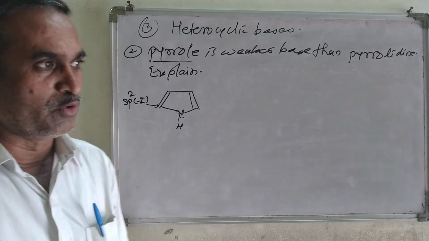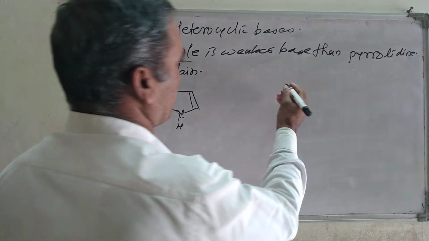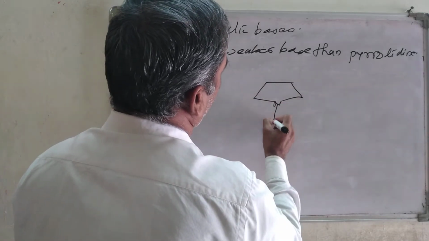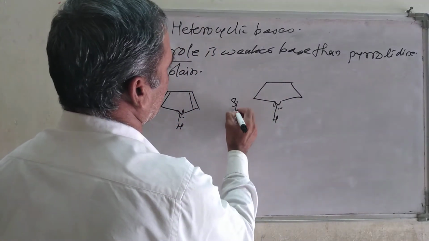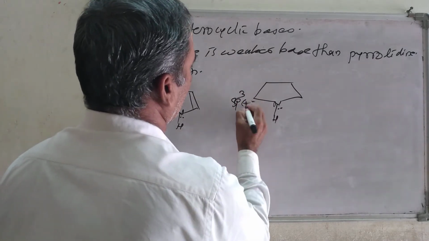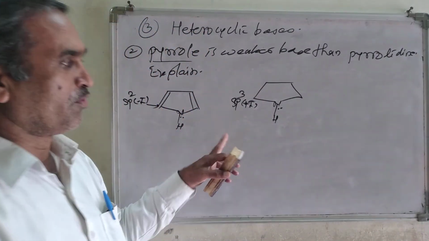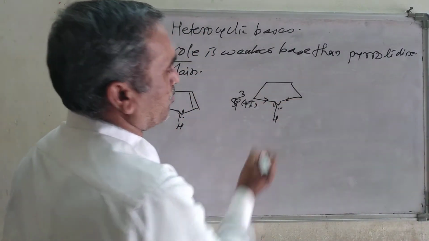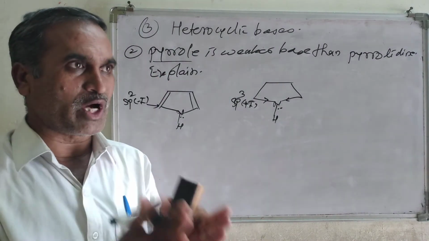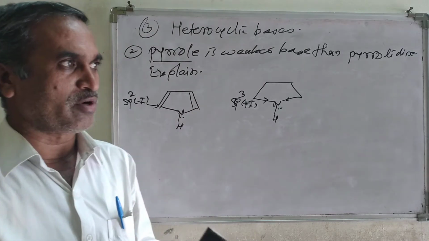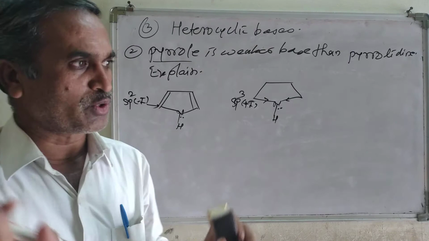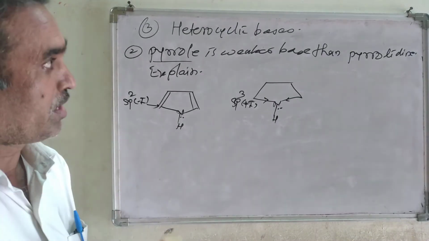Pyrrolidine, most of you know the structure of pyrrolidine, that is a saturated organic compound, and which shows a lone pair here. Here is sp3 hybridization, it shows +I effect, and therefore it is more basic, or stronger, as compared to this one. So in this way we have completed the application of the organic bases, aliphatic bases, aromatic bases, and the heterocyclic bases with suitable examples.